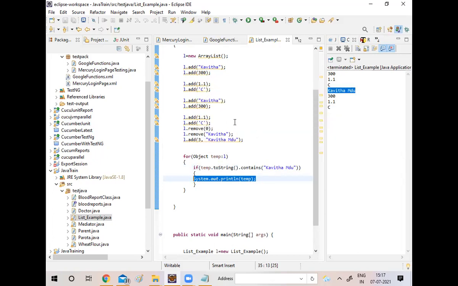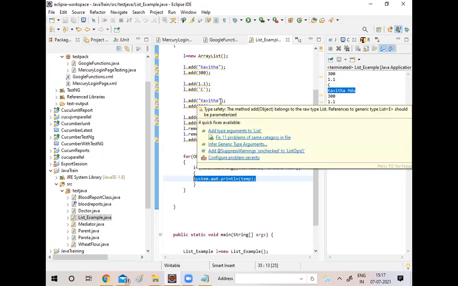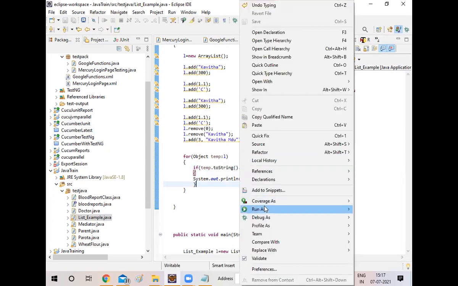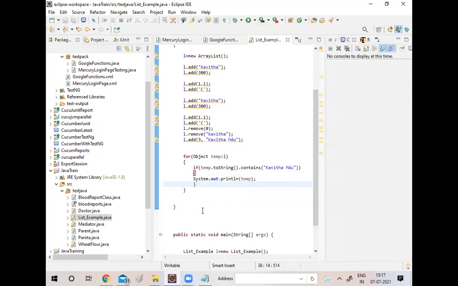Again, not print. Then again it takes Kavita MDU. Yes, it contains, then it will be printed. Now let me run the program. See? Correct.